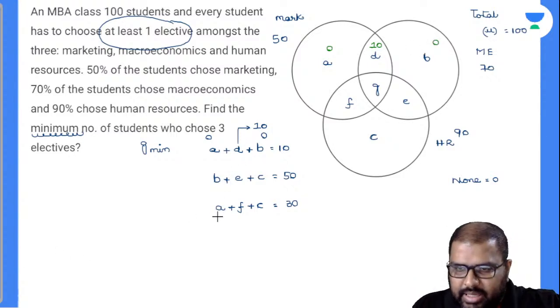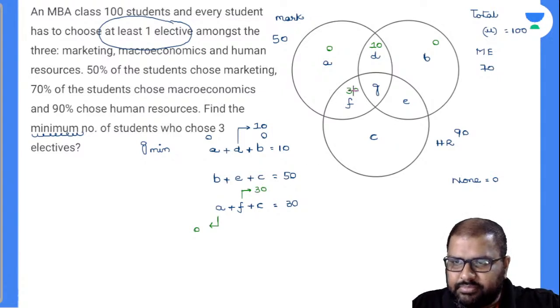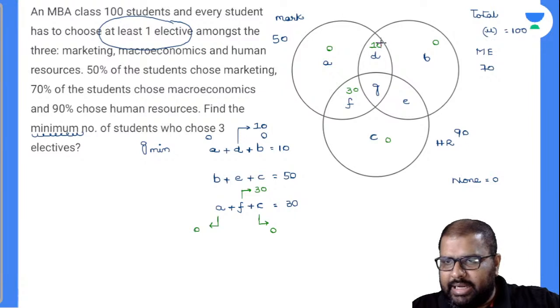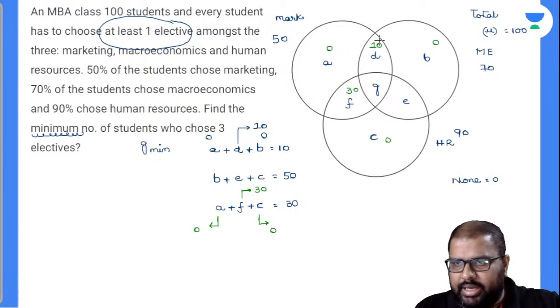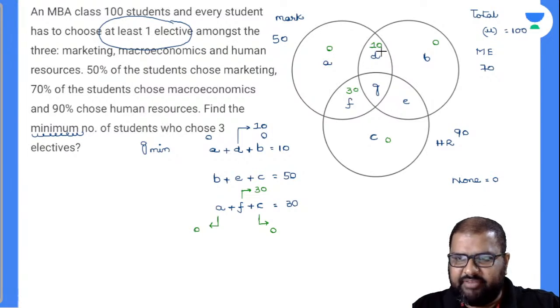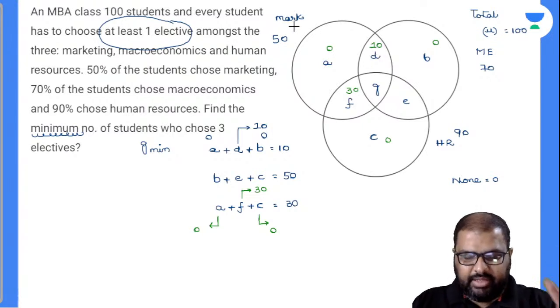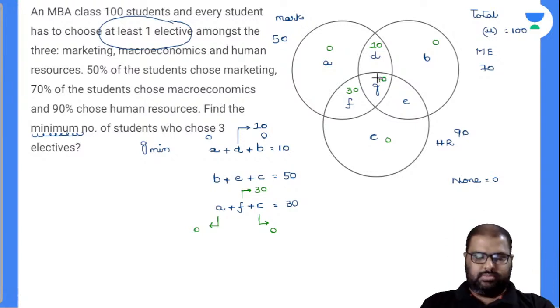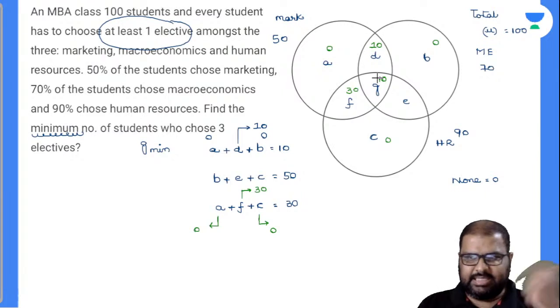Let's come to this one. A value is already 0, as you took it. I'll take F as the maximum value. F is 30. If F is 30, now my C value is equal to 0. Now closely observe the marketing circle, A, D, F, G. A is 0, D is 10, F is 30. 30 plus 10, 40. Total value is 50. So how much can I take G value? I can take G value as 10. Is it valid? Let's see later on.